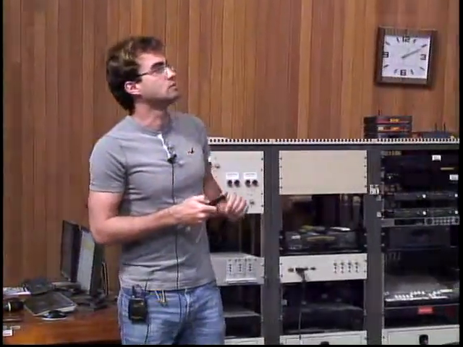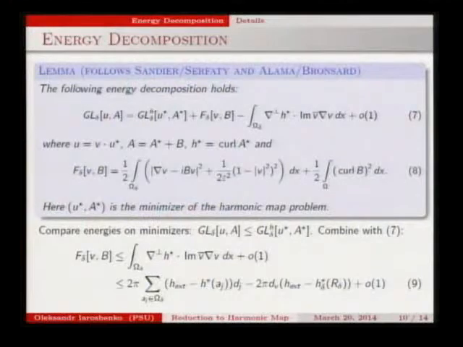So how will we use it? First we do the decomposition, as I mentioned. The idea of this decomposition follows, again, ideas in the Sandier and Serfati book, and also in the paper of Stan Alama and Lia Bronsard that I mentioned. So we decompose the full energy in terms of harmonic map energy and some remainder here. The functions v and b are just factors when we factorize u in terms of u star and A in terms of A star.